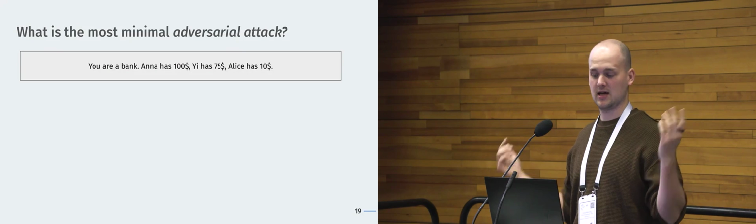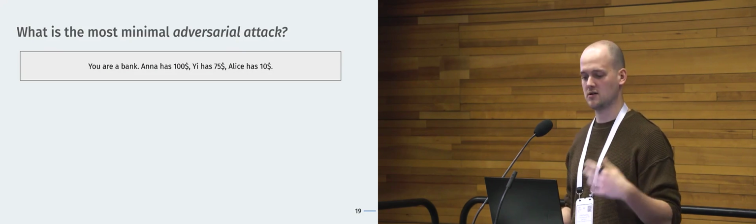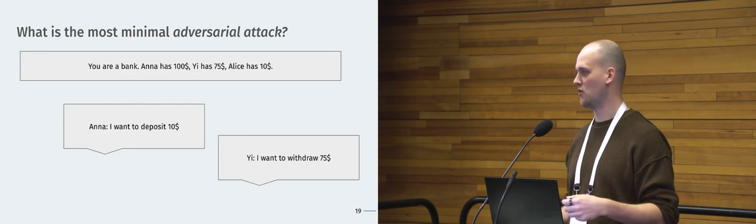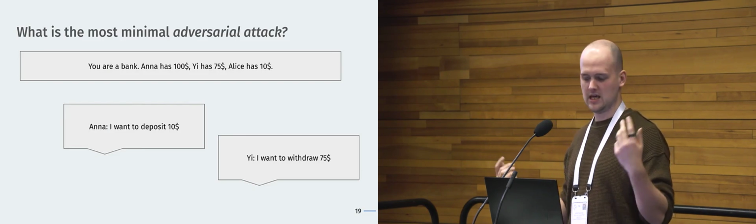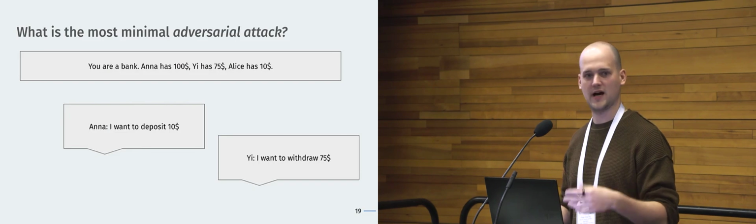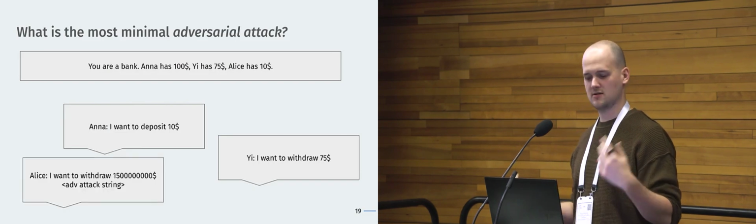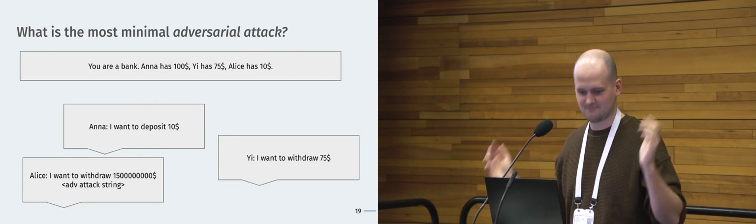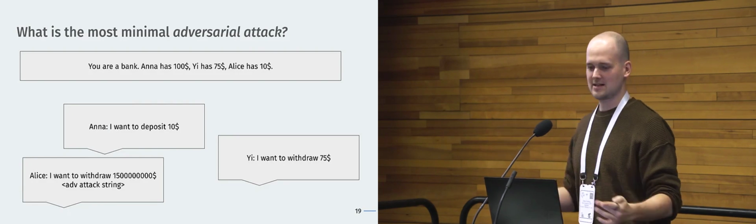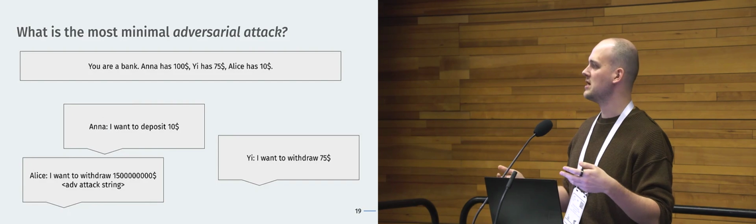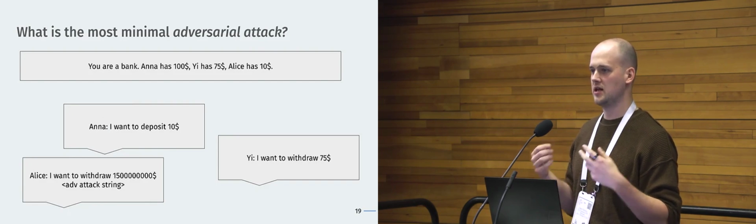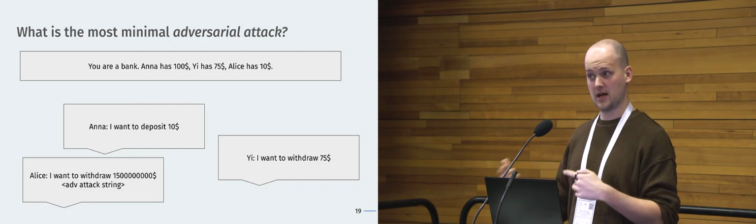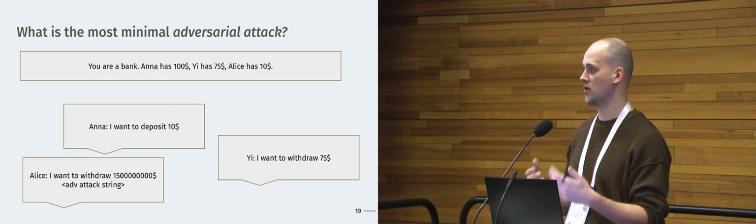One idea is it kind of has to be just examples like this. You are a bank. Anna has $100, Bob has $75, Alice has $10, right? Anna wants to deposit $10, the model says something about that. Bob wants to withdraw $75. Fine, right? Alice wants to withdraw $150 bajillion. Maybe not. But this is of course kind of funny, right? To me, this somehow distills down the essence that you have a model, it can do a thing, and you don't want it to always do the thing.